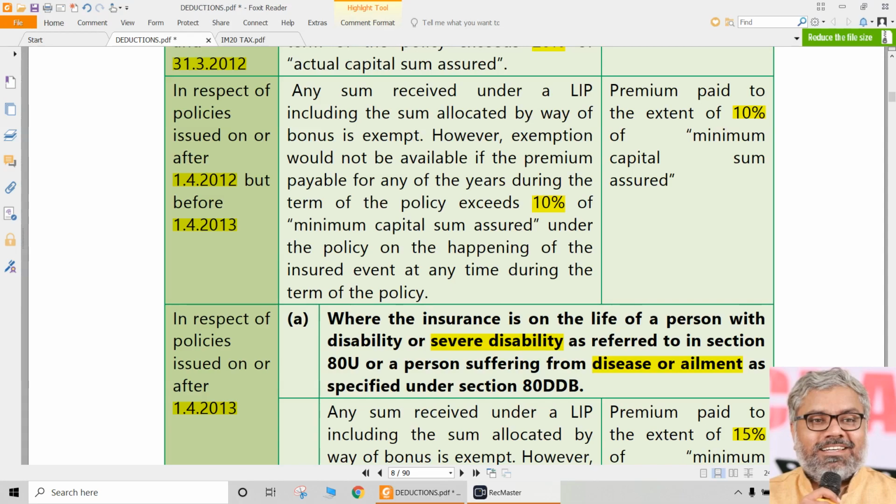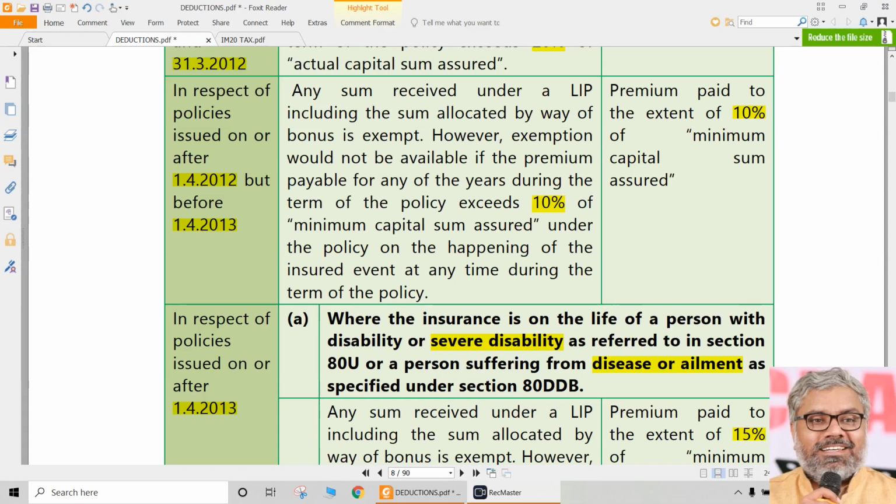Generally the SSC will be a normal guy, right? So without any disability, you cannot assume that SSC has a disability. That will be ridiculous. So for any normal person, in general questions, 99% of the cases where the question says the SSC has contributed some amount towards the insurance premium for a life insurance policy, and sum assured is so and so, premium paid is so and so, then you have to check.